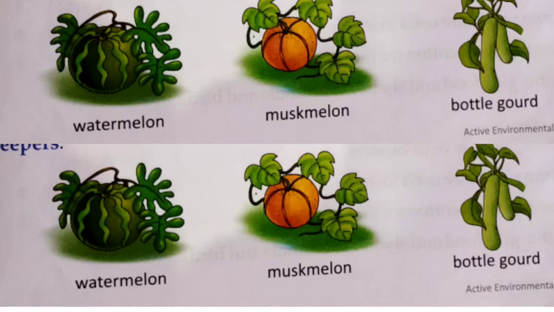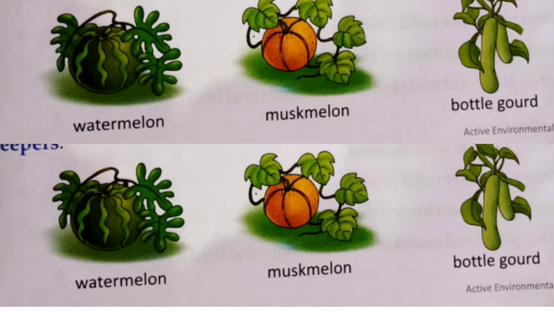Now look the examples of these plants: watermelon, muskmelon and bottle gourd. You can easily find here in watermelon, muskmelon and bottle gourd that these plants have weak stems and these plants creep on the ground. So you can say that watermelon, muskmelon and bottle gourd are the examples of creepers.